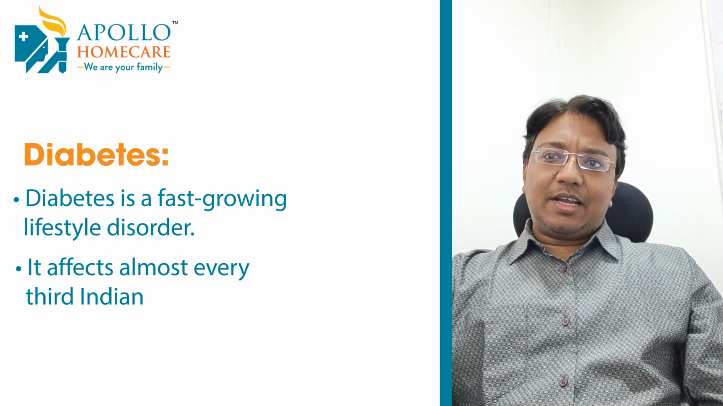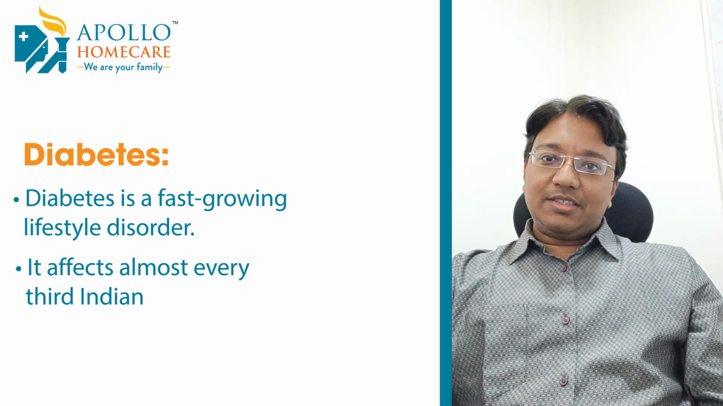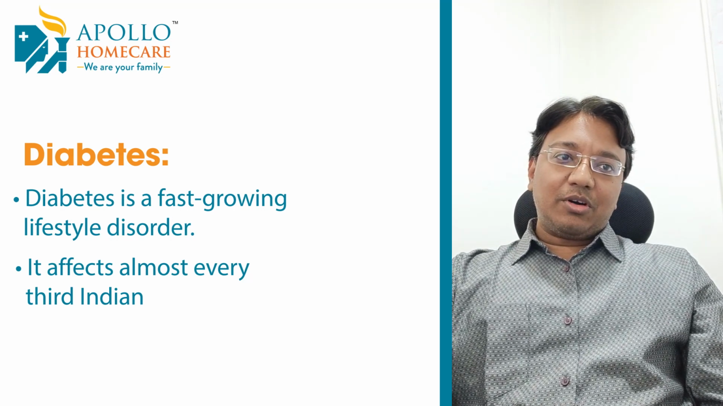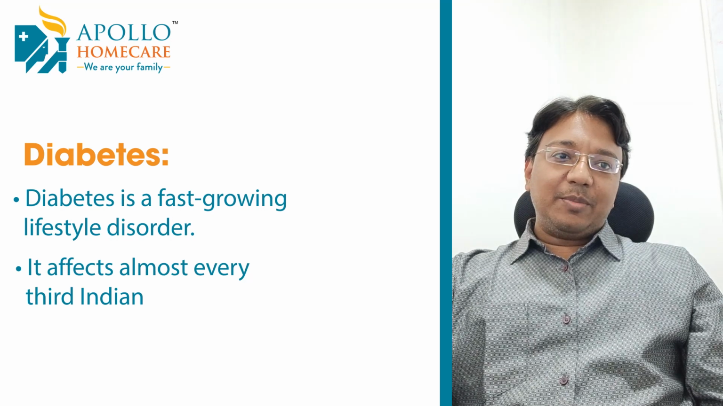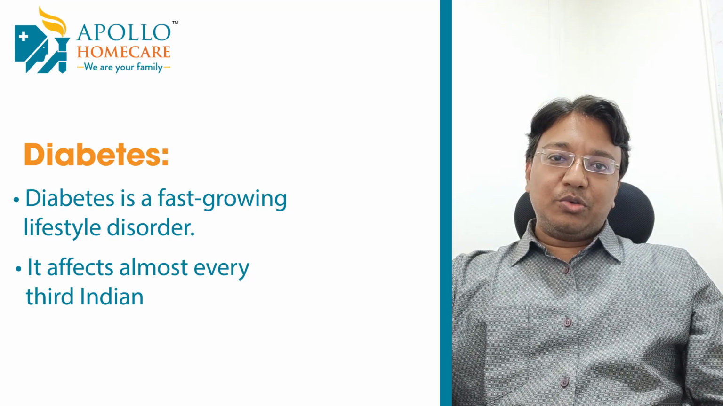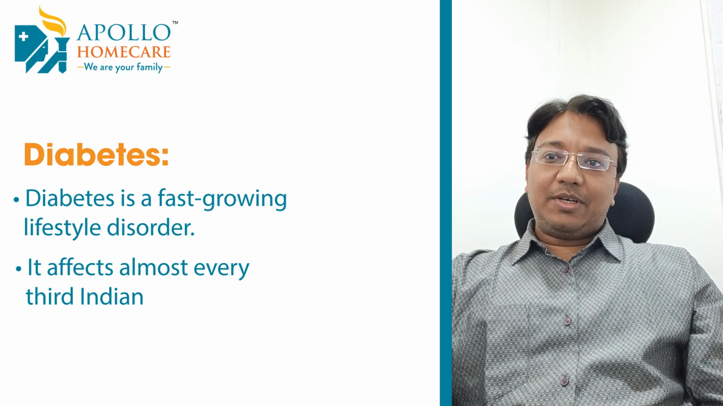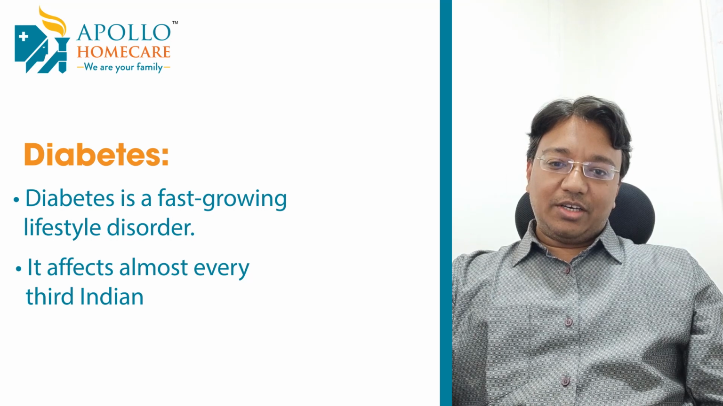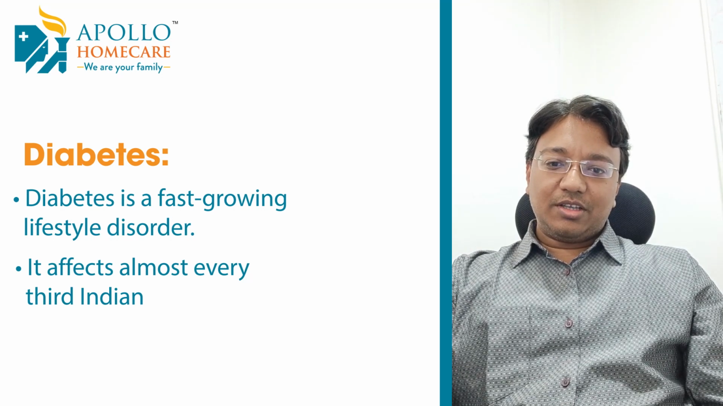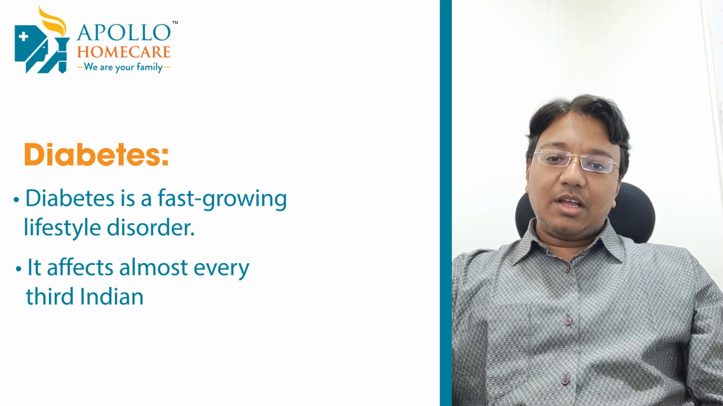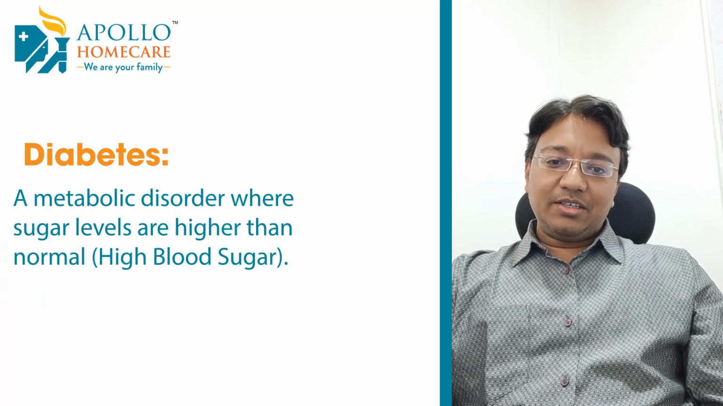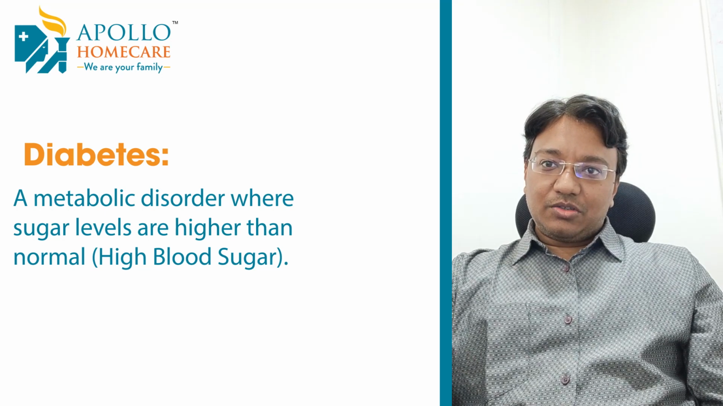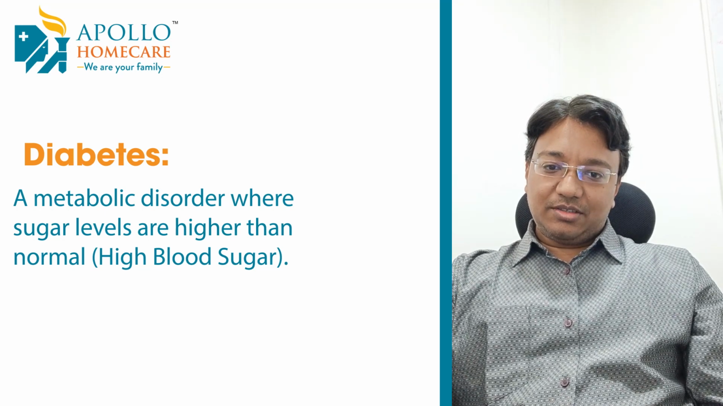So, what is diabetes? We have known diabetes since centuries. In our literature and abroad, diabetes literally means passing through, like passing through urine. In Hindi, it is called madhumeh, which means sweet urine. Madhu is sweet, meh is urine. So this has been known since ages. By definition, it's a metabolic disorder where our sugars are more than normal. So it's basically high blood sugar.